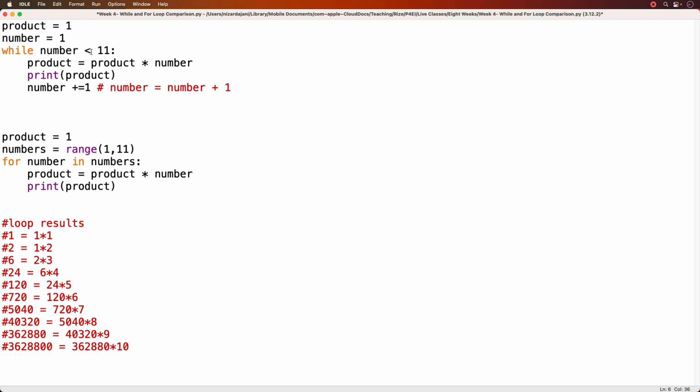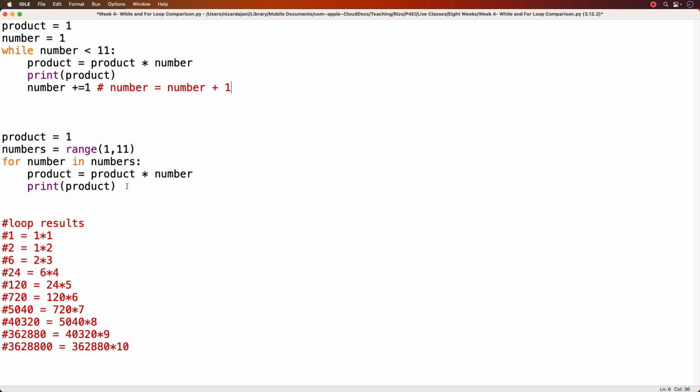While 11 is less than 11, no, that's not true. So that means the while loop will stop running, because the rule, while number is less than 11, is not true anymore, because 11 is not less than 11. 11 is equal to 11. So the while loop is going to stop running, and we exit the indented code and move on to the next line of code in our code file.